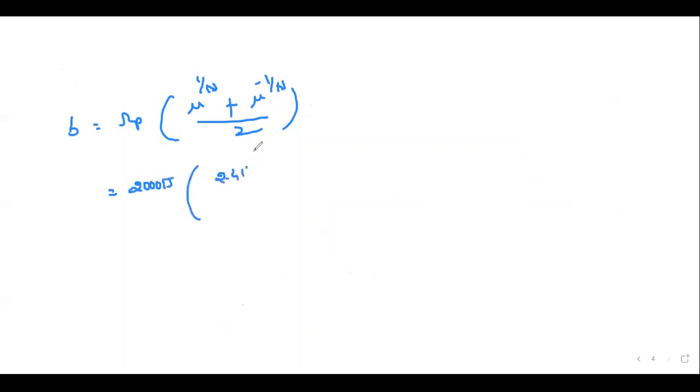And in a similar way, the B value formula is omega p into mu power 1 by n plus mu power minus 1 by n, divided by 2. So after substituting this, omega p is again 2000 pi into 2.414 power 1 by 2 plus 2.414 power minus 1 by 2, divided by 2. It will give you the answer 2197 pi.